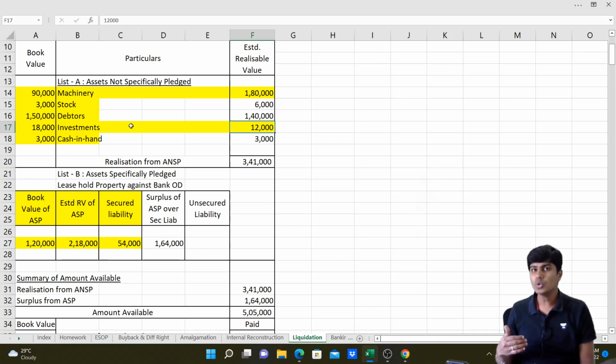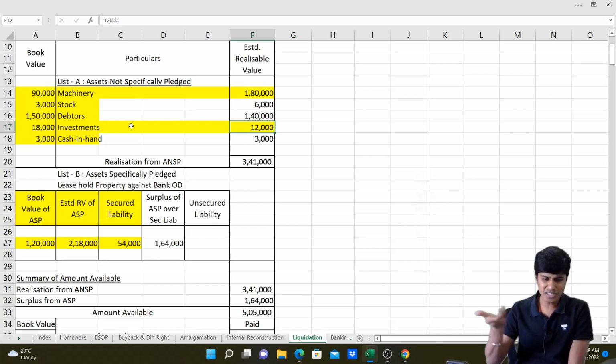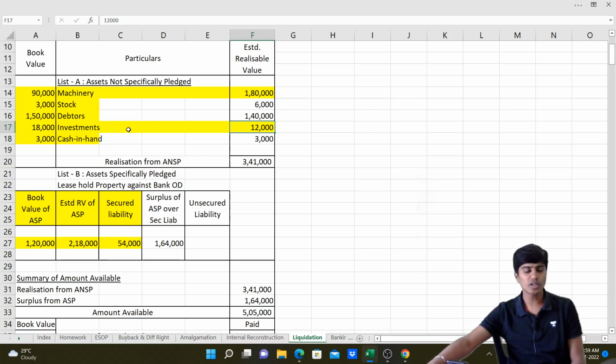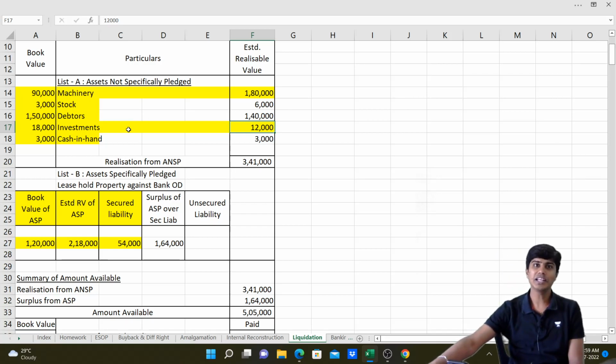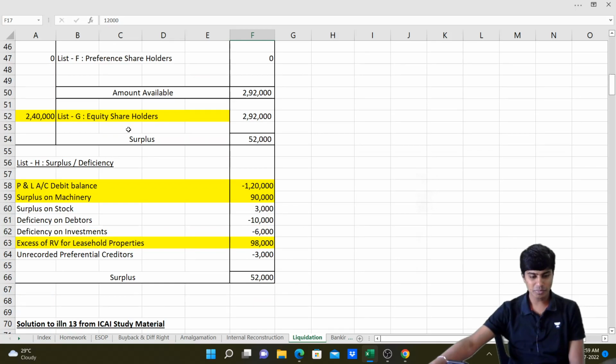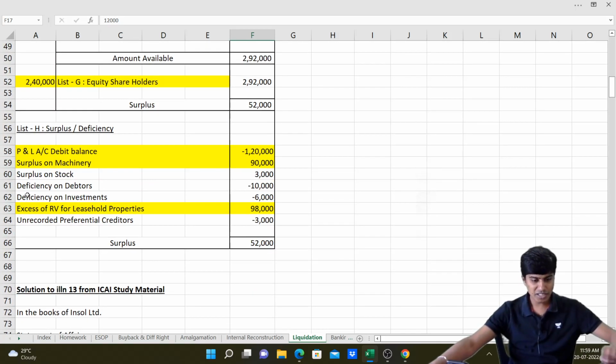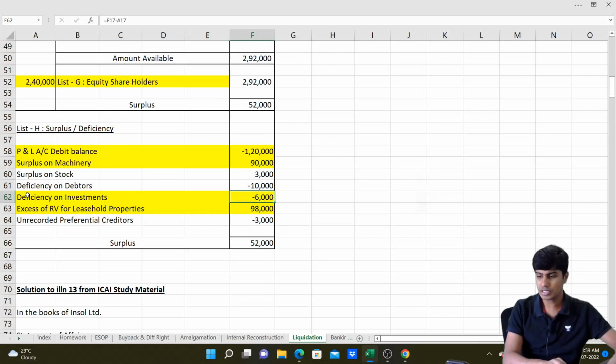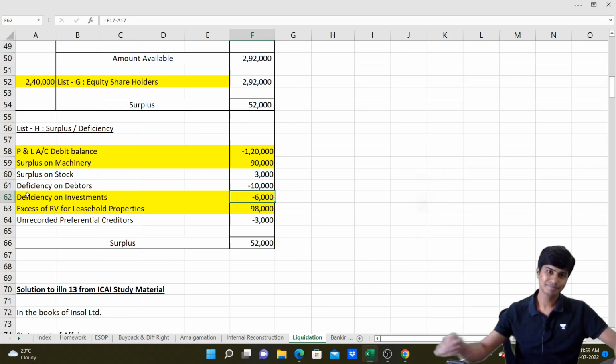So it is now sold for a value 6,000 lesser than its book value. This would lead to lesser money in hand to pay shareholders. So that would be nothing but deficiency. So all the surplus items we're adding, this deficiency item, let's deduct. So I'll write minus, loss on sale of investments, in my list H. 18,000 minus 12,000, loss on sale of investments, 6,000. Got it, everyone? Cool.